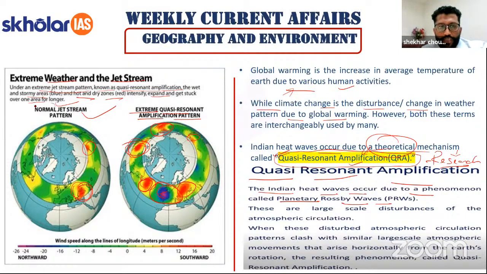Actually, first understand the jet stream. Jet streams are upper air circulation, which has a circulation across the globe, and they are in the polar area and they are near the equatorial region in the tropic areas, right? So these patterns also help in many things, particularly for the aeroplanes. They can use the energy of these kind of waves. Apart from that, there is also a phenomenon called planetary Rossby wave. So what do Rossby waves do?